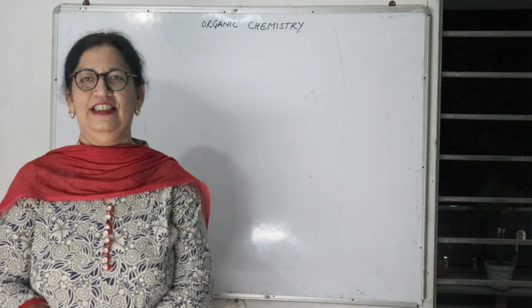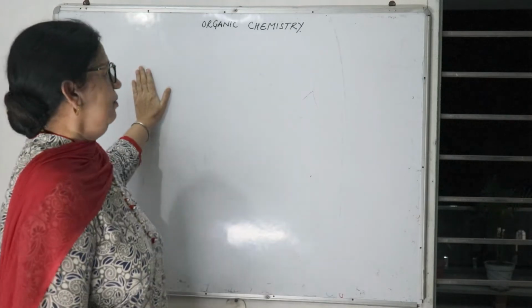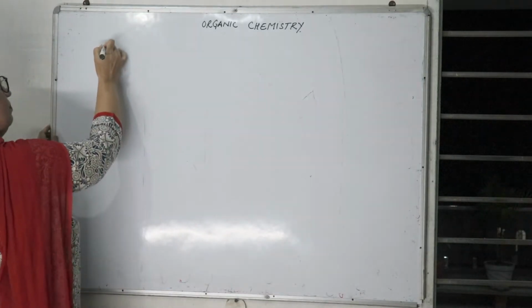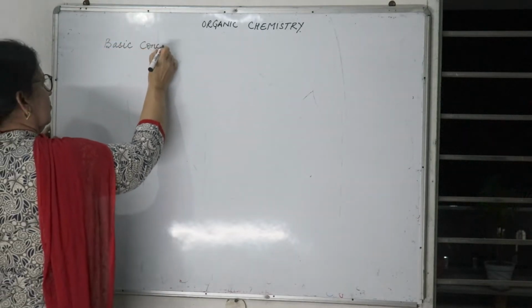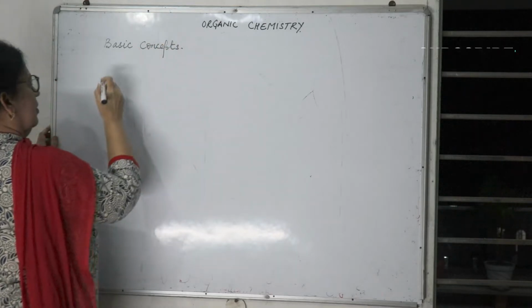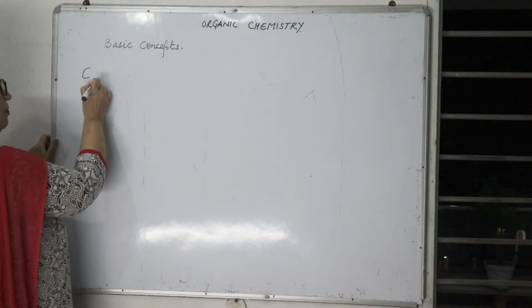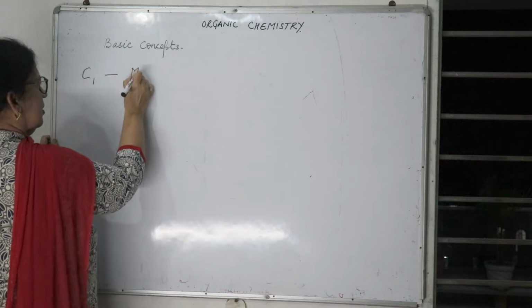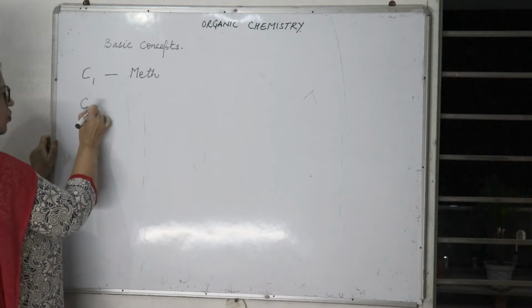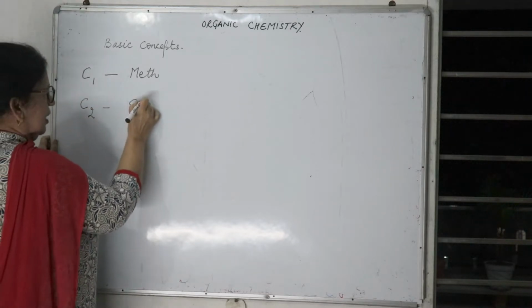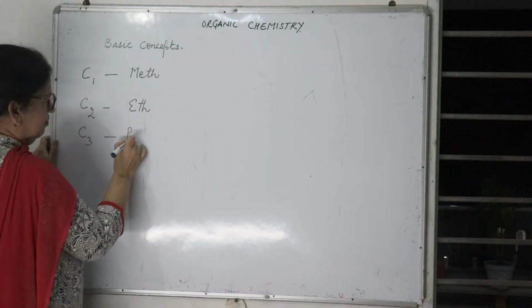Hello children, let us continue with our chapter Organic Chemistry. Before starting the topic, some basic concepts. Like, if one carbon is there in the compound, then the name starts with meth. And if two carbon, then the word used is eth. 3 carbon, then it is prop.